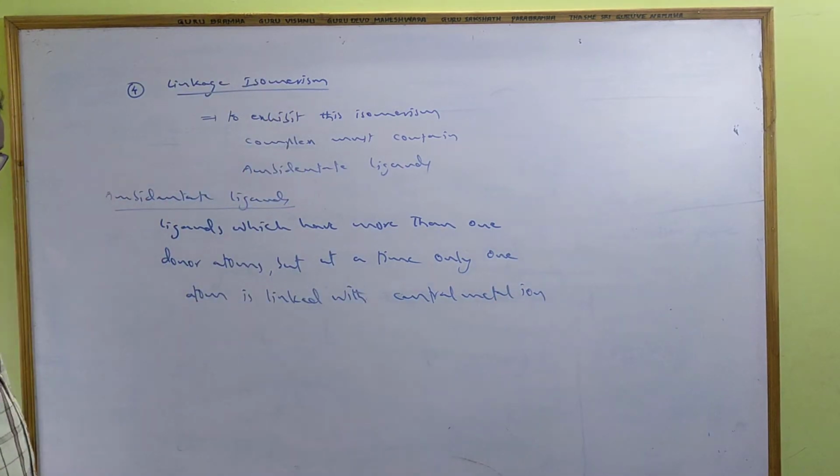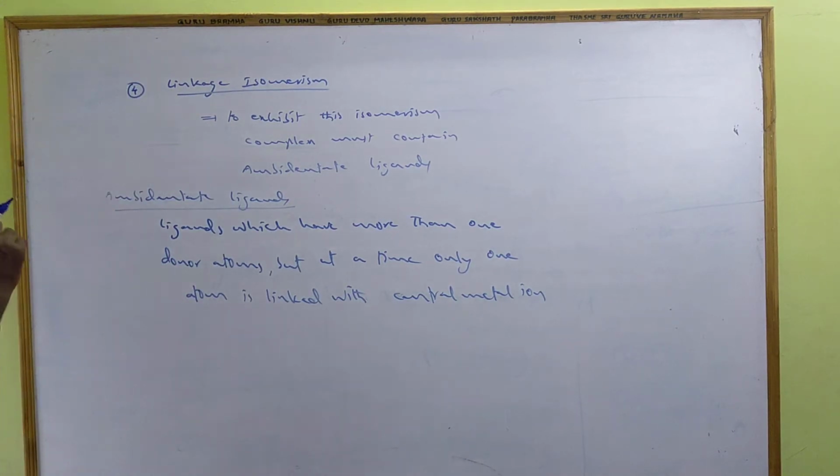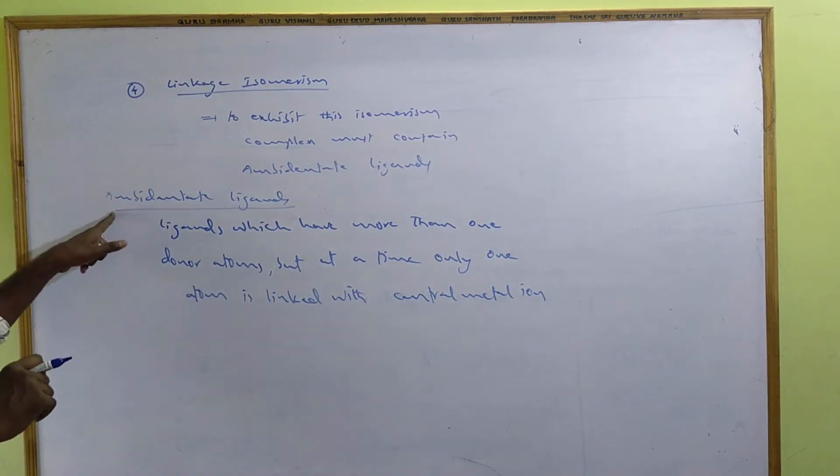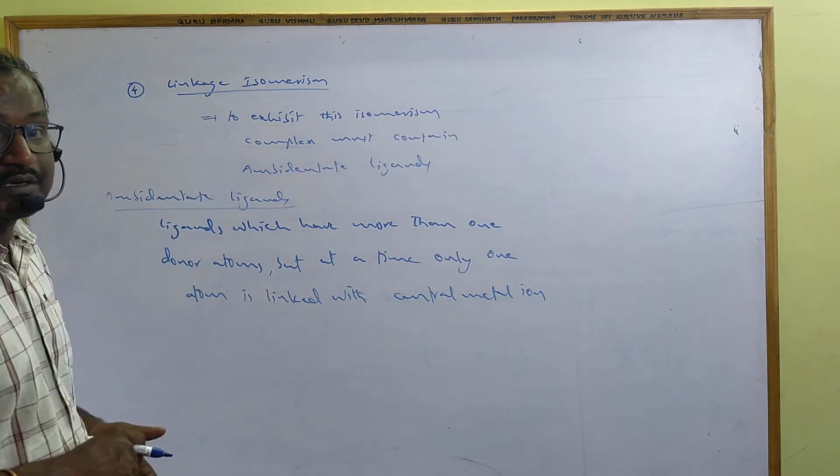Those ligands are called ambidentate ligands. If these ligands are present, they show linkage isomerism.